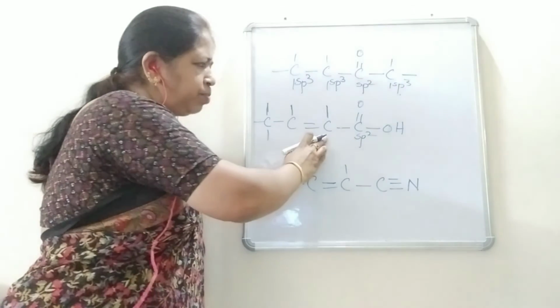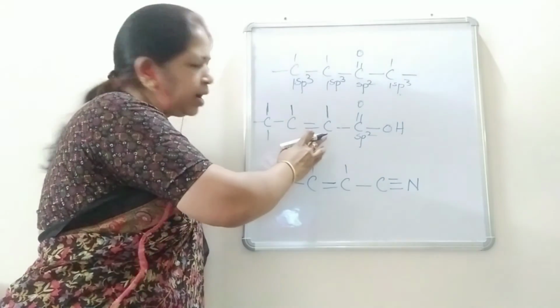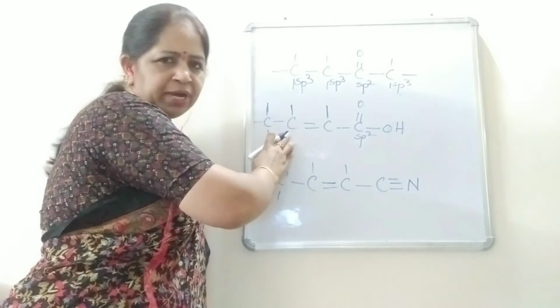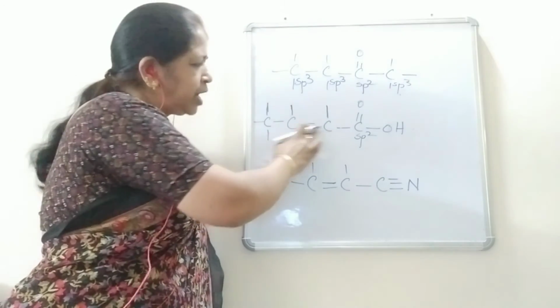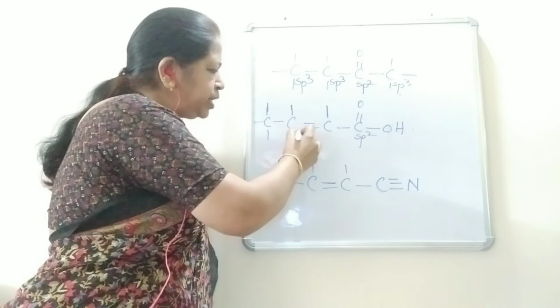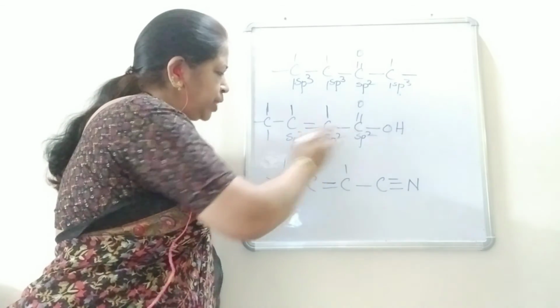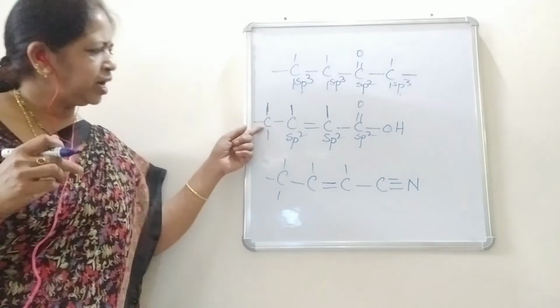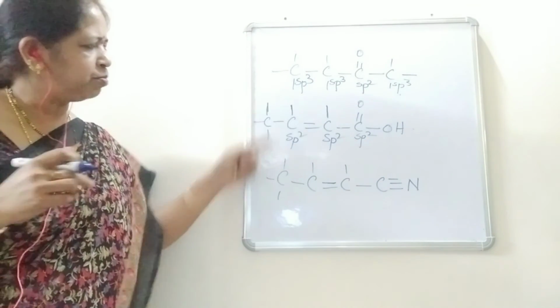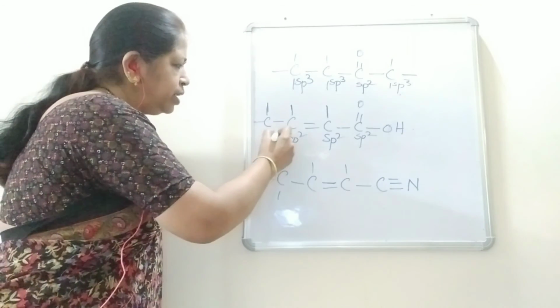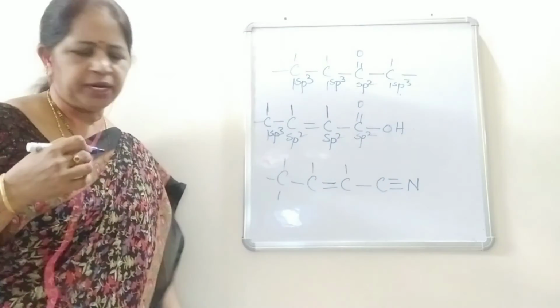And the next carbon has a double bond with carbon atoms, so both these carbon atoms will be in sp2 hybrid states. And the next carbon is with all single bonds, so this will be in sp3 hybrid state.